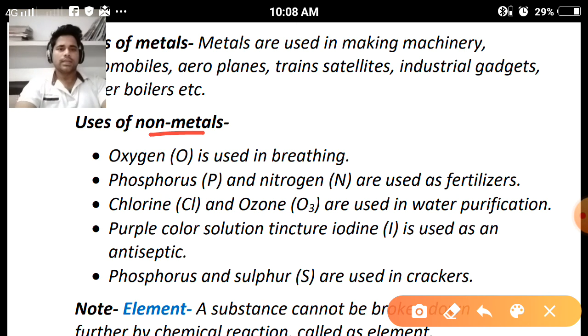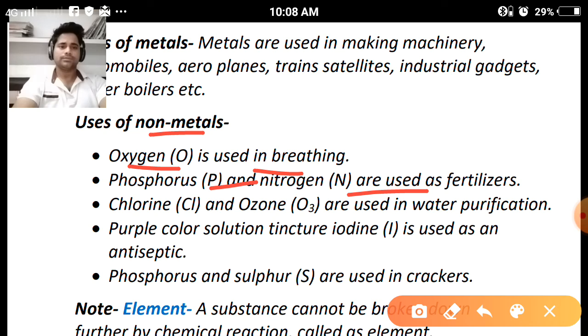So what are the non-metals which are used? Oxygen is used in breathing. Everybody knows oxygen is called the living gas. Phosphorus and nitrogen are used to make artificial fertilizers like potash, phosphate, and urea. The non-metals involved are nitrogen and phosphorus.